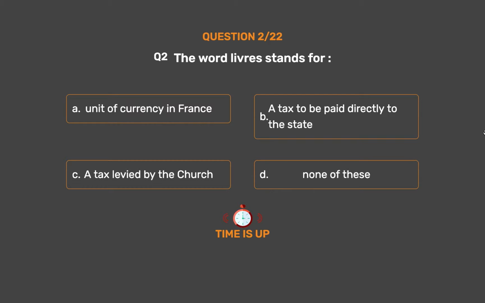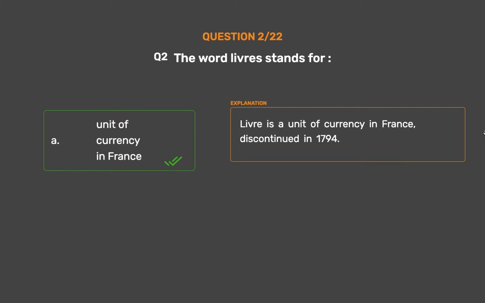The correct answer is option A. Unit of currency in France. Livre is a unit of currency in France, discontinued in 1794.